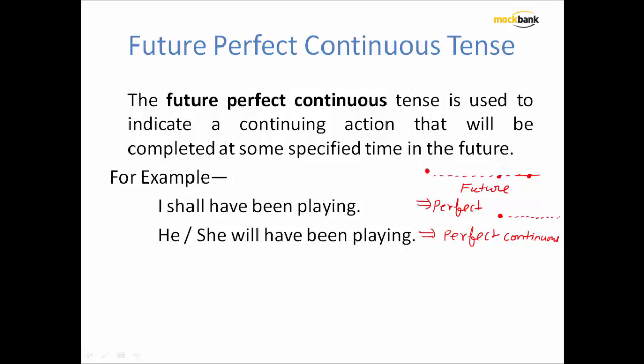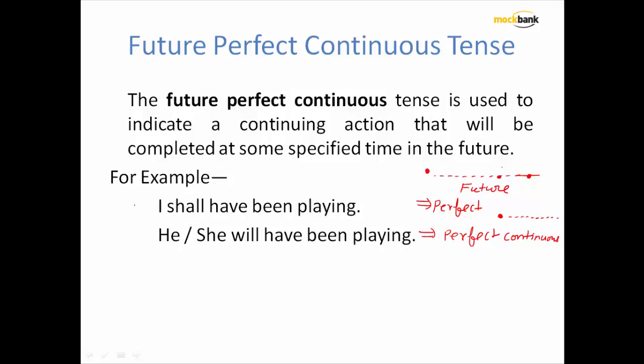So we will be talking about, be it past perfect continuous or present perfect continuous or future perfect continuous, we always talk about an action that started and is continued. And if it has to be completed, a specific time frame will always be offered as to when these actions are going to be terminated.